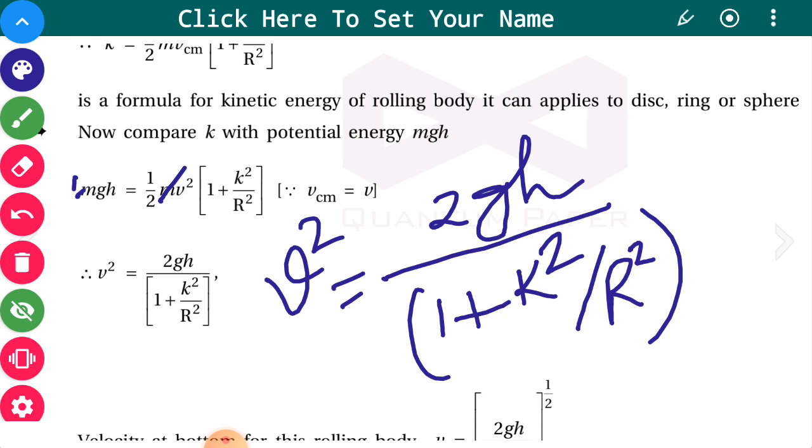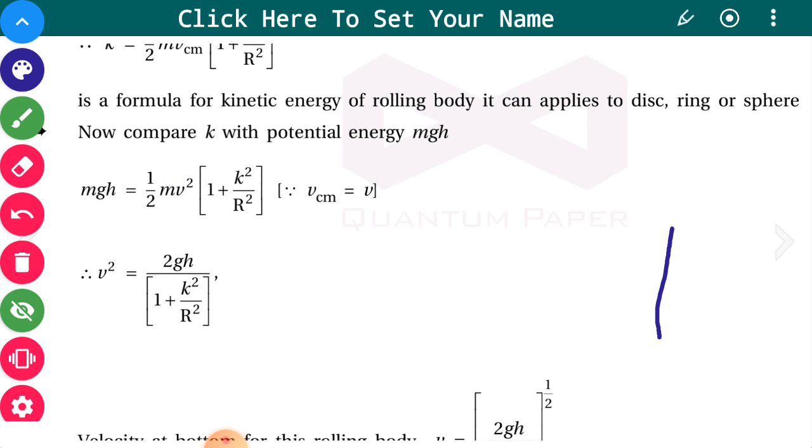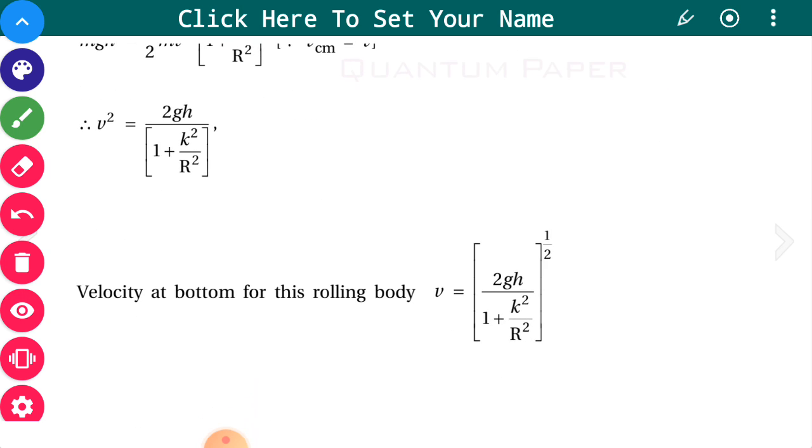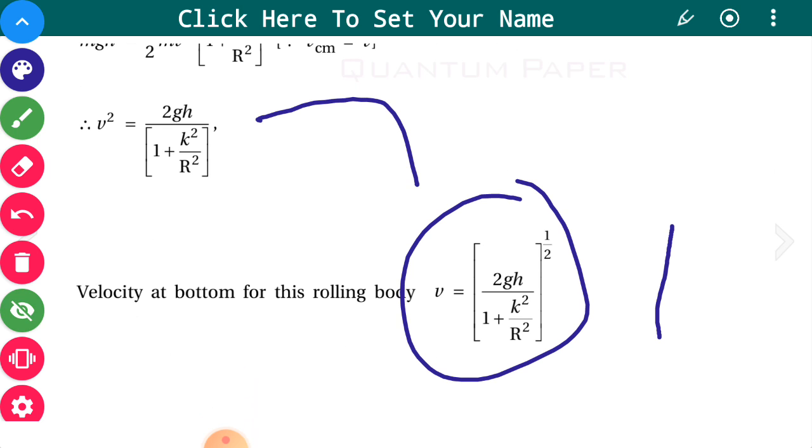If you take the square root of it, then v is equal to the square root of 2gh upon 1 plus k square upon r square.